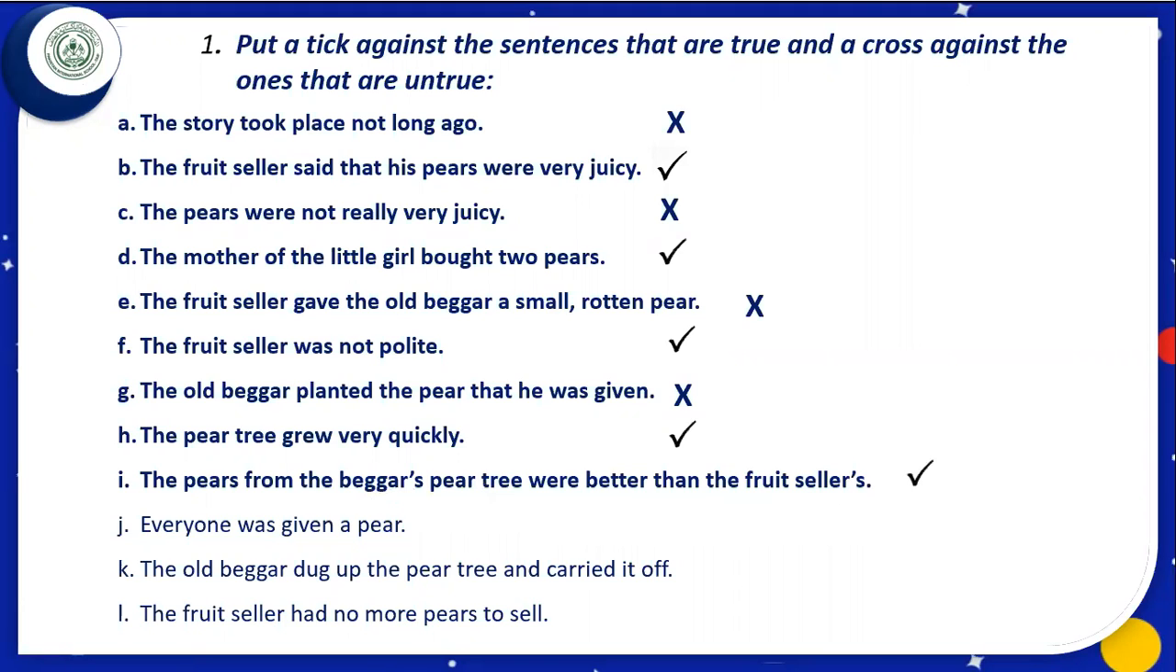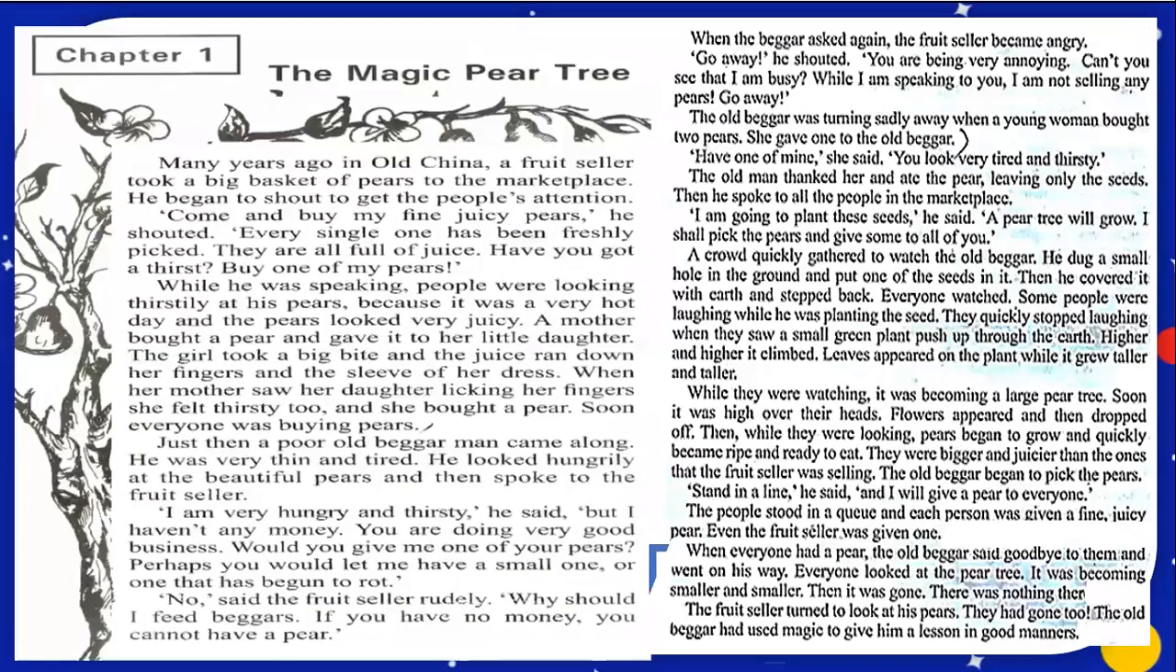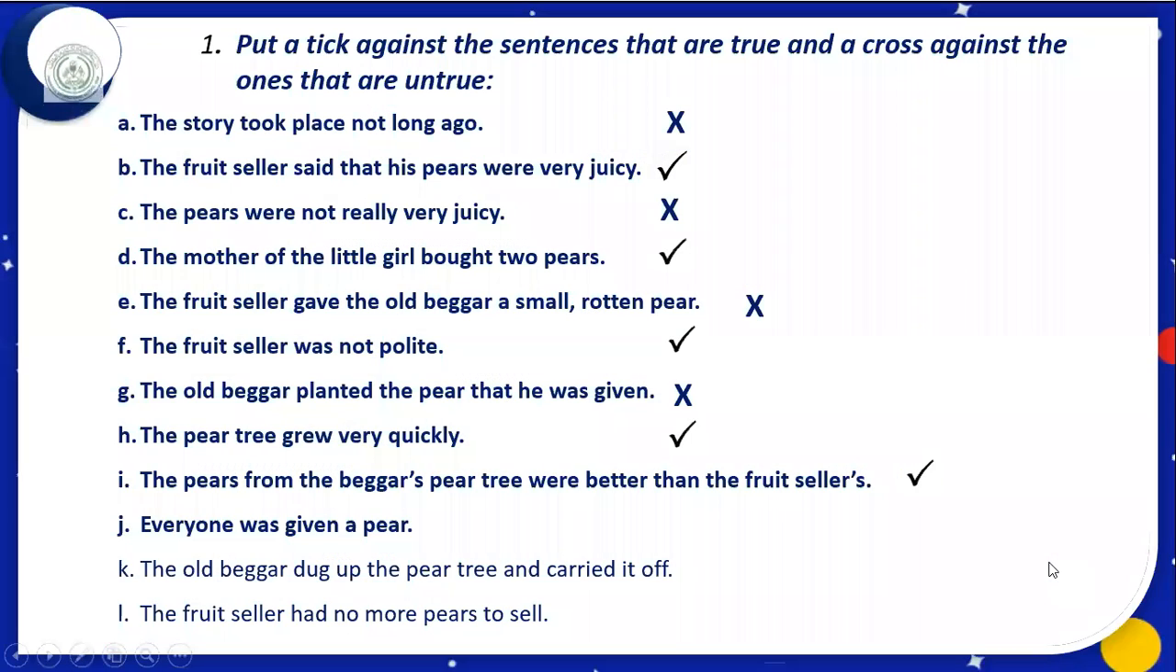Let us move to the next part. Everyone was given a pear. Let us refer to our lesson to find out, was everyone given a pear or not. Here it is written, when everyone had a pear, the old beggar said goodbye to them. This means everyone was given a pear. This means this statement is true. We'll put a tick here.